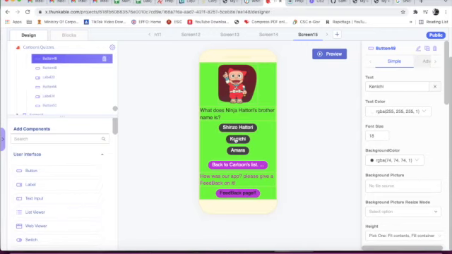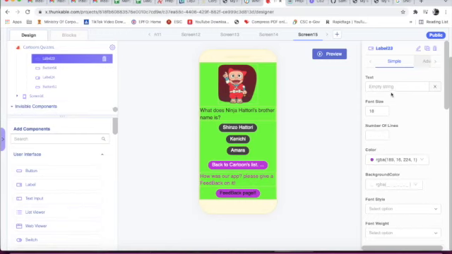Now this is button. For button 48, text color will be white only, and text is Shinzo Hattori. Font size is 18. Now this is button 49. Text is Kenichi. Button 50, text is Amara. Then below button 50, we have taken a blank label. ID is label 23. Font size is 18, or we can put as 19.